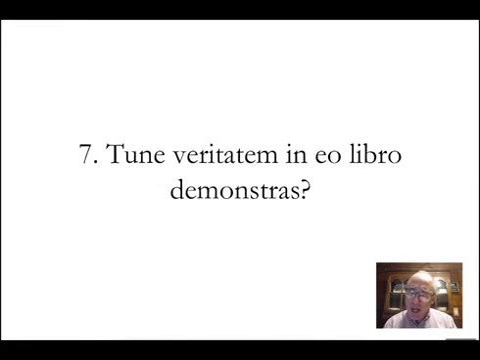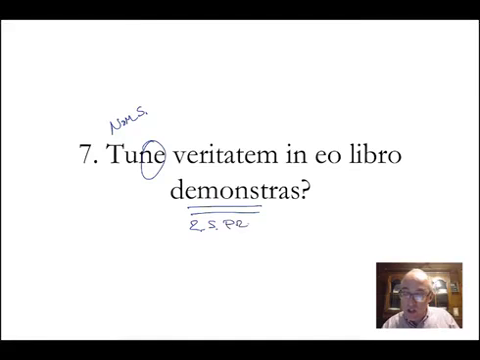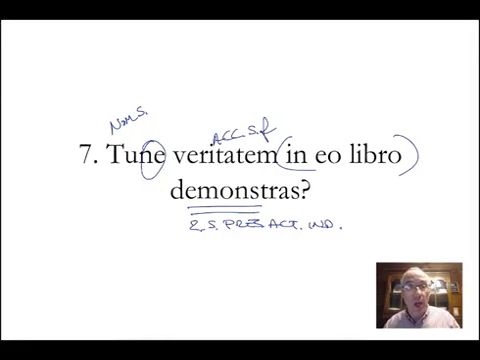Number 7. Tune veritatem in eo libro demonstras. Tune, notice this ne is just a question, and tu is the nominative singular for you, and the gender depends on who you're talking to, doesn't it? But here's your verb, second person singular, present, active, indicative. Are you demonstrating? Are you showing truth? Accusative, singular, feminine. In eo libro, in the book? Are you showing truth in the book, or are you just publishing a bunch of lies?